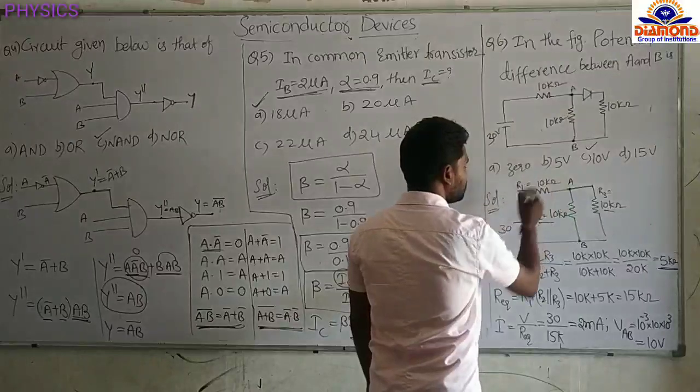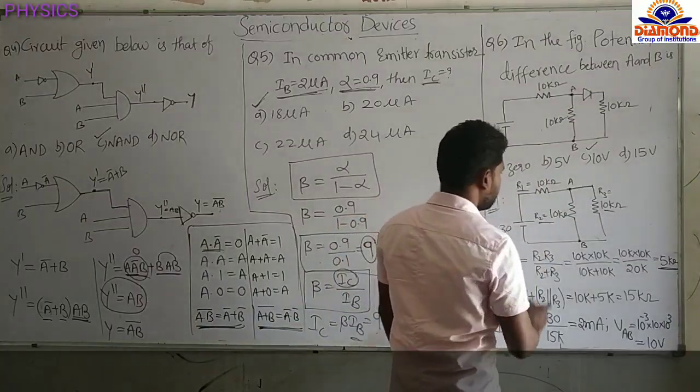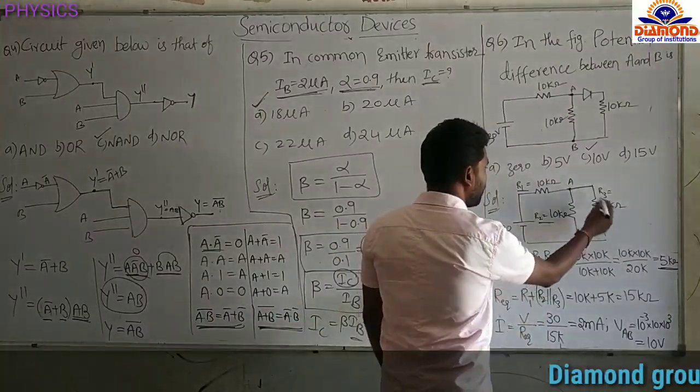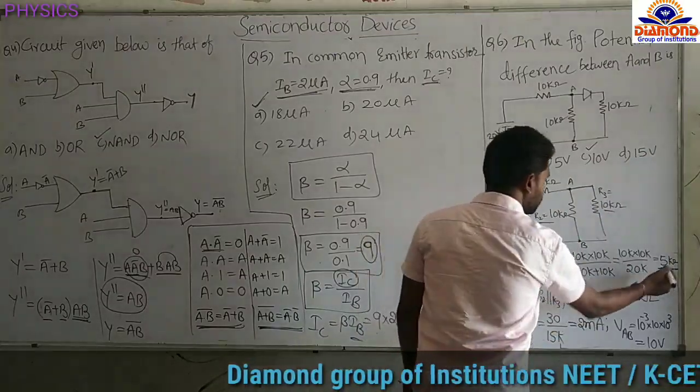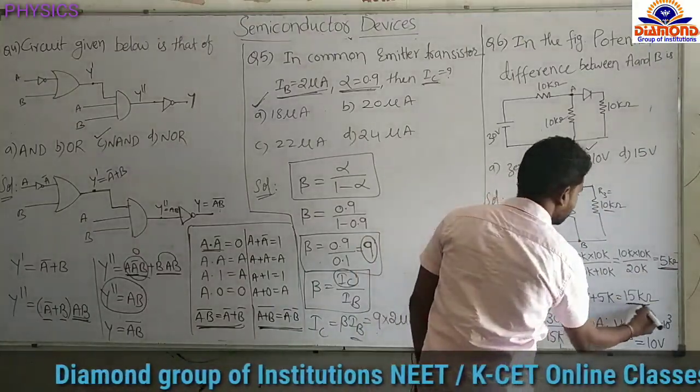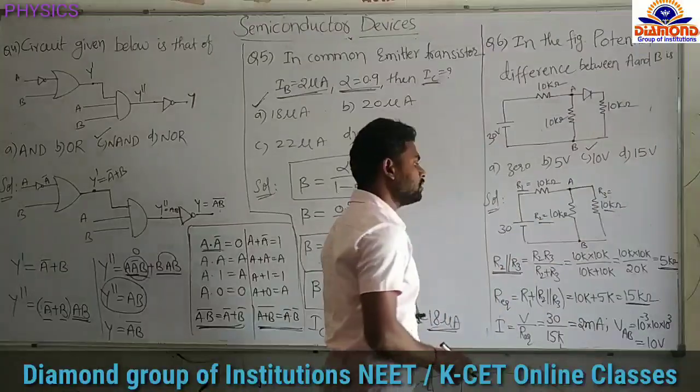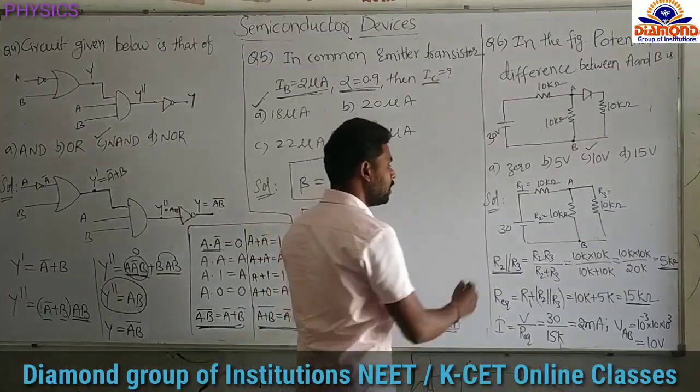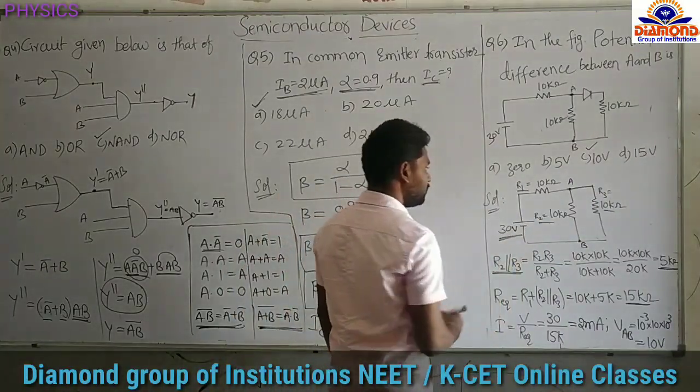The R1 value is 10 kilo ohm, which is given. And we already found the parallel combination of these two, which is 5 kilo ohm. Substituting here, we will get 15 kilo ohm. The equivalent resistance of this circuit is equal to 15 kilo ohm. And how much voltage are we supplying? 30 volt we are supplying.